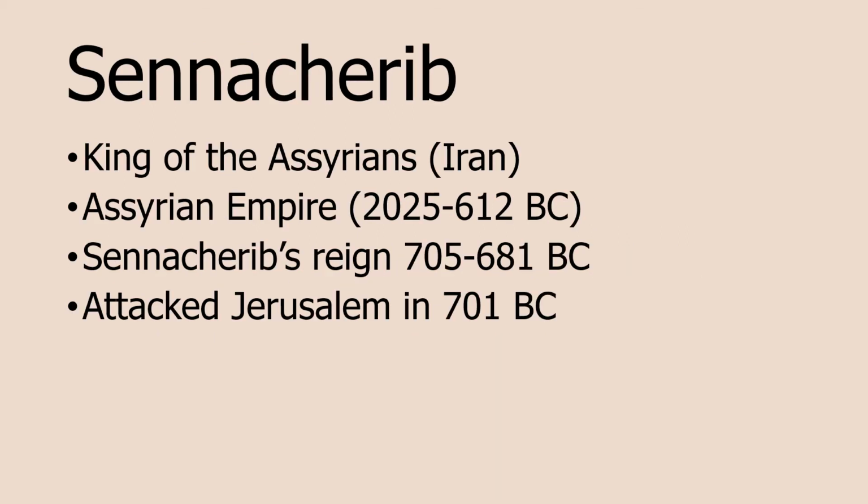So some of my students think Sennacherib is a place that got destroyed, which is what the title of the poem suggests. But Sennacherib was actually a person. He was the king of Assyria and the Assyrian Empire. Now, Assyria is where we would identify modern-day Iran, so the Middle East. And their empire, which was aptly called the Assyrian Empire, existed for a really long time, 2025 BC to 612 BC.